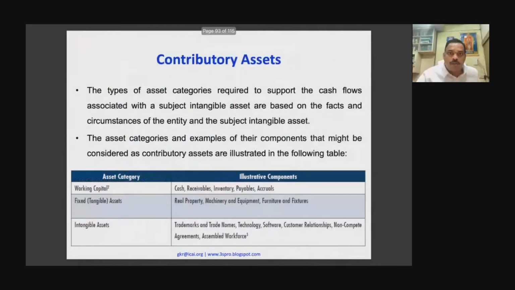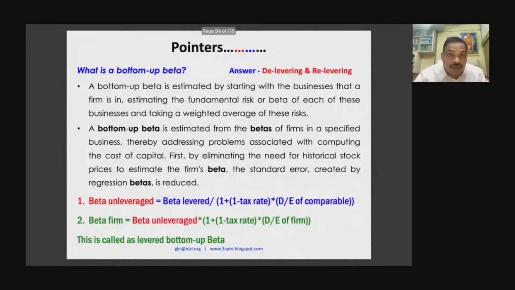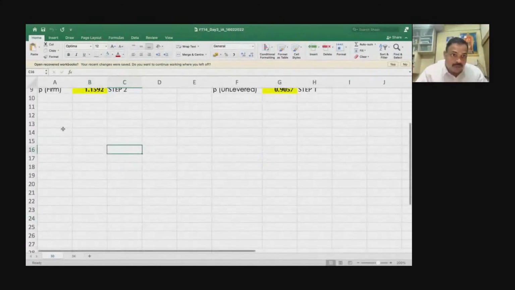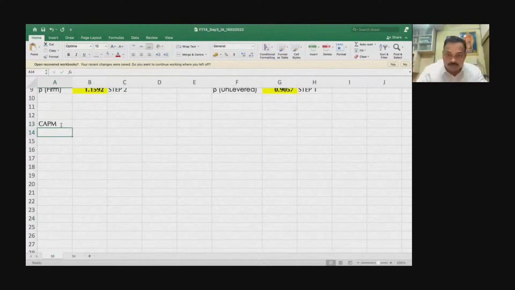Now, I'll take you to bottom-up beta. This is a very, very important question, guys. Now, what is called bottom-up beta? What is beta? Especially in the CAPM calculation. Okay, so I'll take you to the CAPM formula. What is the CAPM formula? Your risk-free rate plus your beta into market rate minus risk-free rate. This is the formula for your cost of equity.